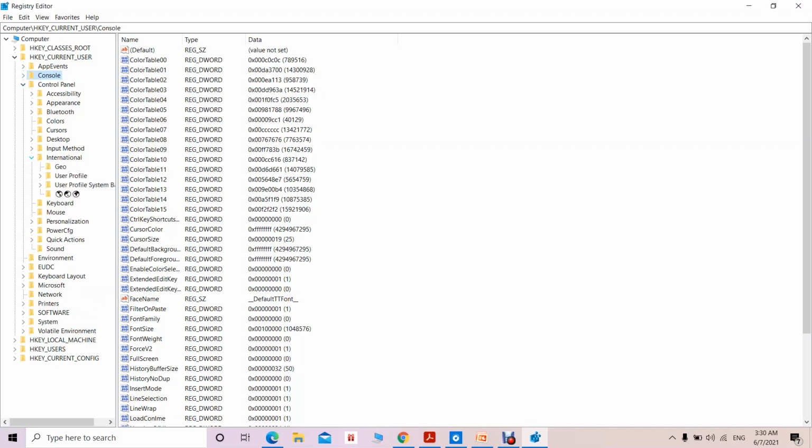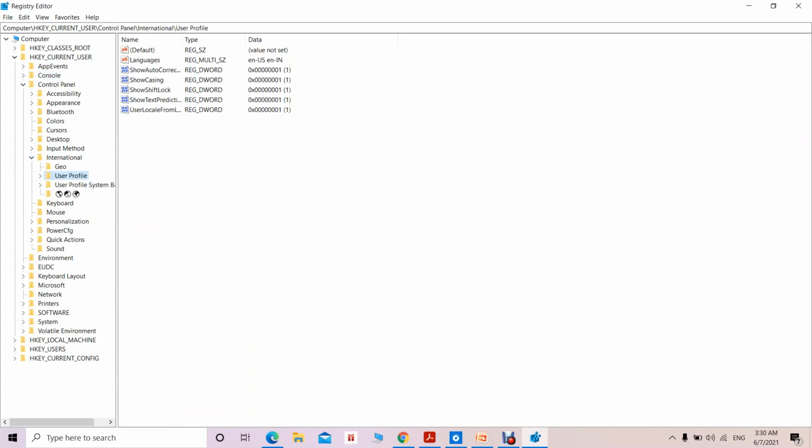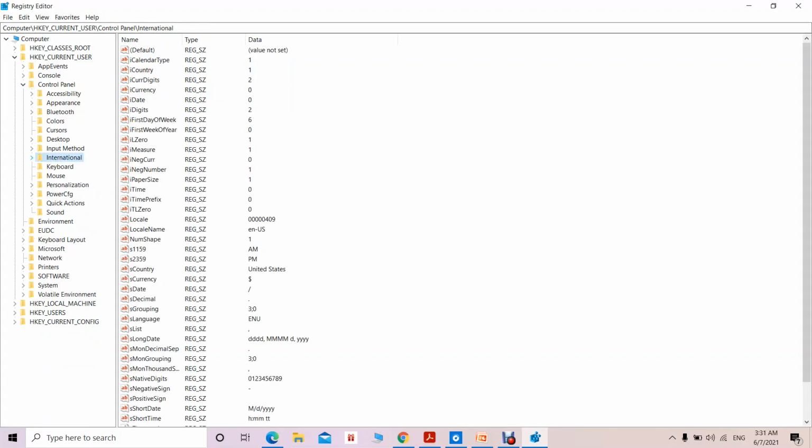Let's talk about this first of all, international user profile. So let's say we are setting some kind of a language, so you can get the language like here, English US and English India. So that value we can set, and certainly we can see it in the control panel, but that entire thing is reflected in the registry key. So that details also we can get from the control panel.